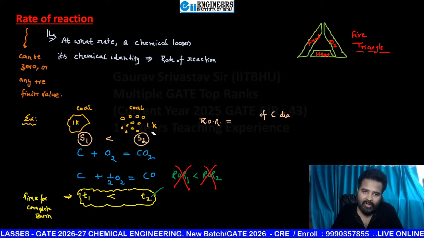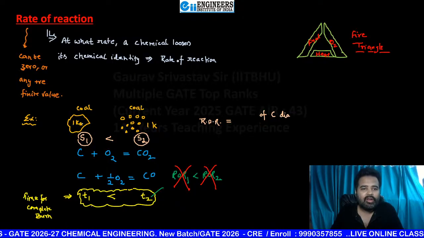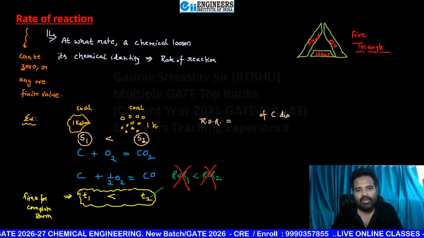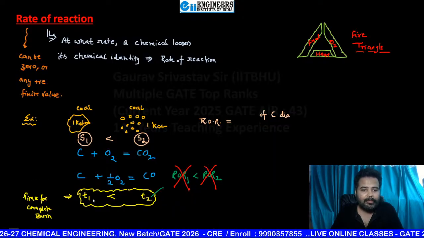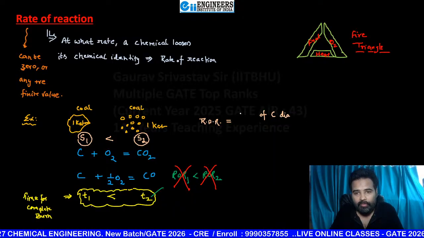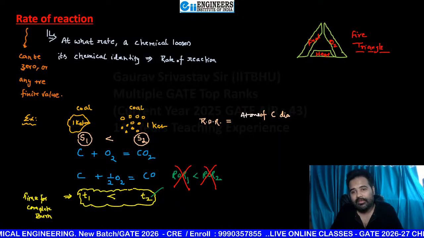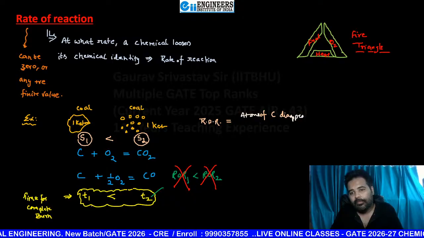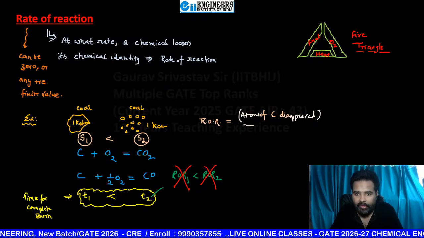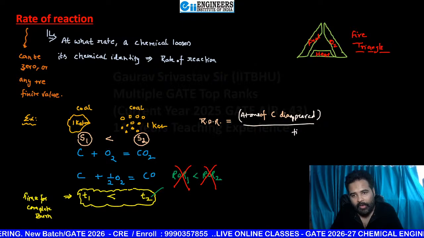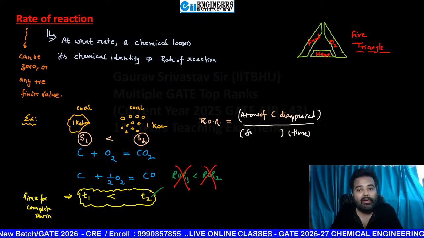I don't want to make confusion every time, and because you are preparing for the GATE examination, you can write atoms here. So the rate of reaction is atoms of carbon disappeared upon time, but you are also writing here the surface area.